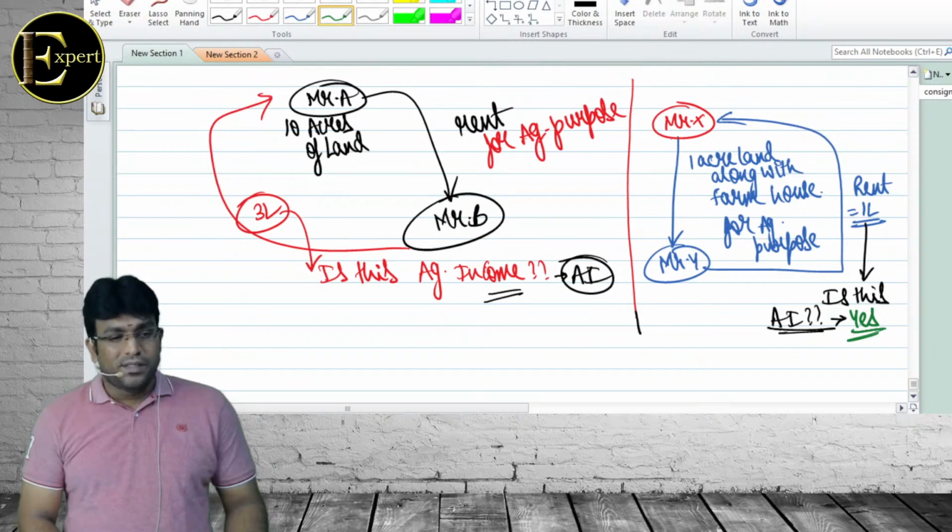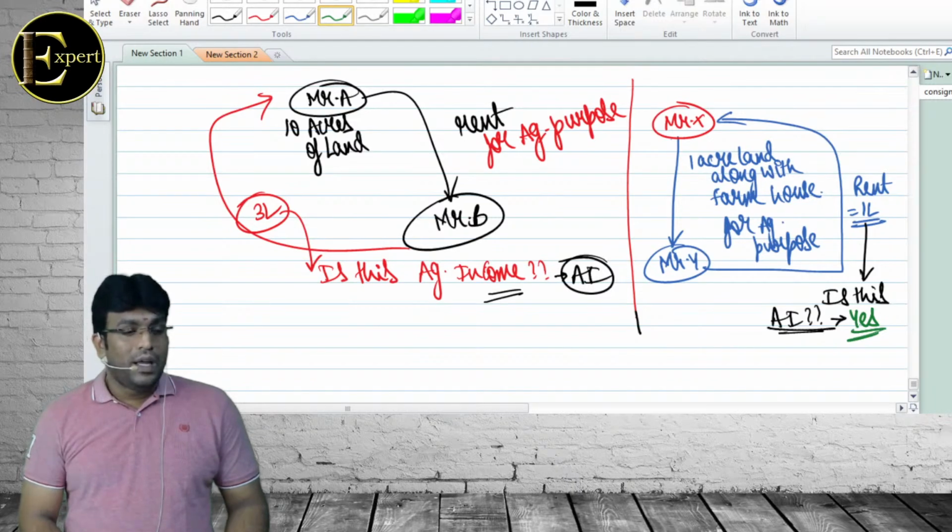It also covers income from letting out of farmhouse.